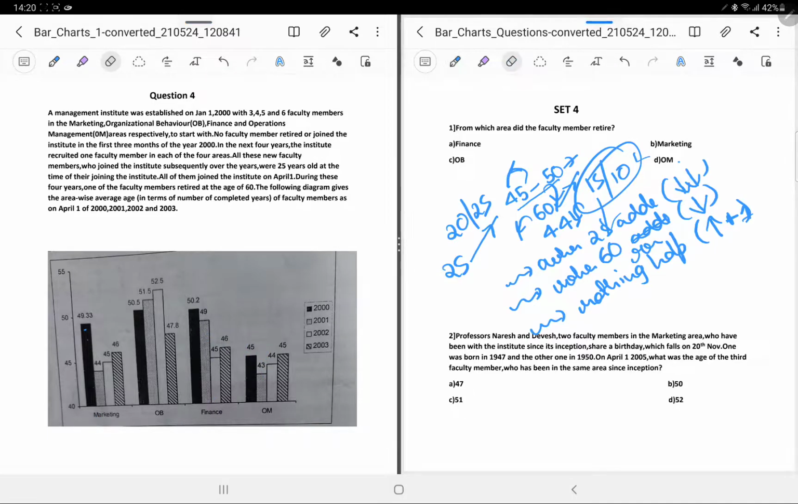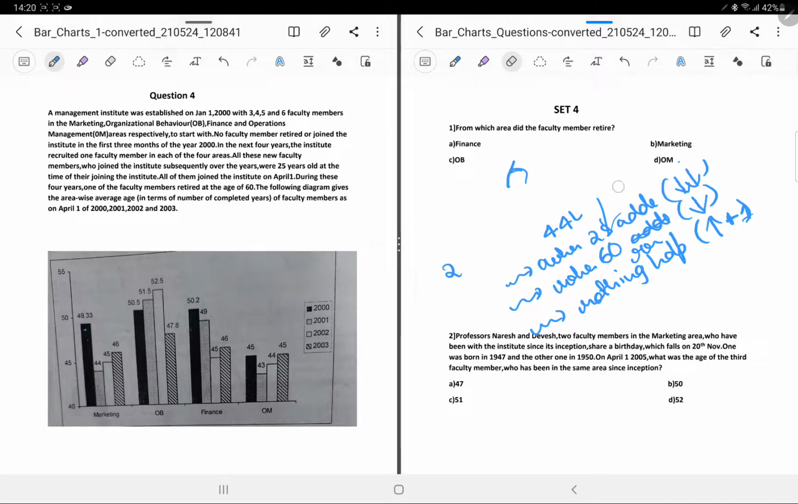Now you need not solve this. From which area did the faculty member retire? Very easy. Okay, just see this. If you try to see this in this graph, if you see marketing, there is just a single drop, and that is also sharp. So obviously in marketing it is added.